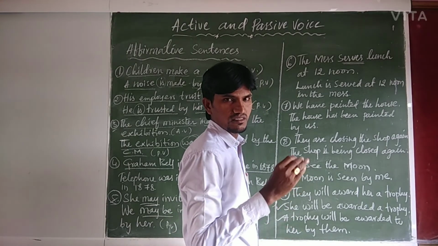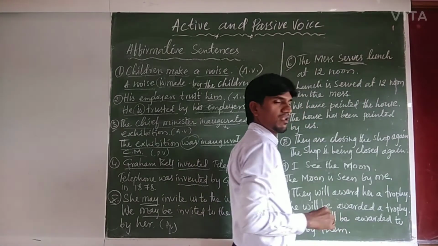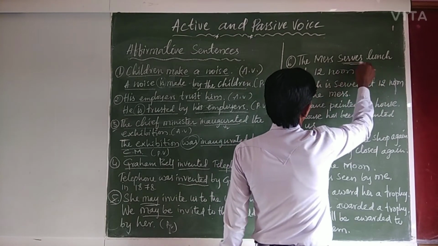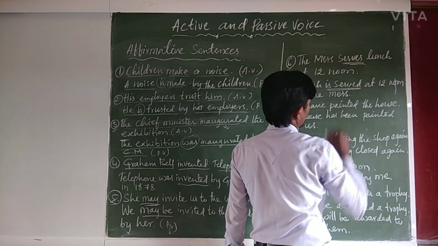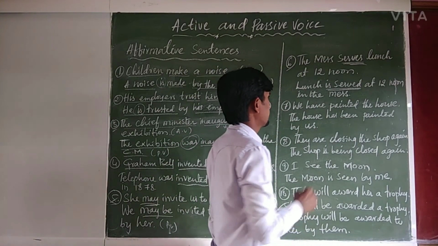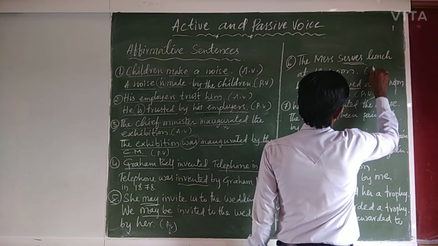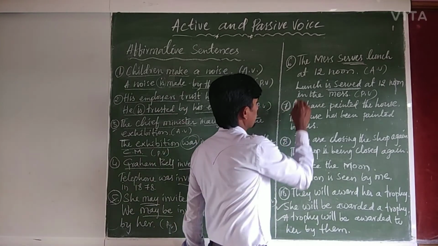The mess, right? So serves refers to the simple present tense. So therefore, the mess serves lunch at 12 noon. Lunch is served at 12 noon in the mess is passive structure. It is active structure.